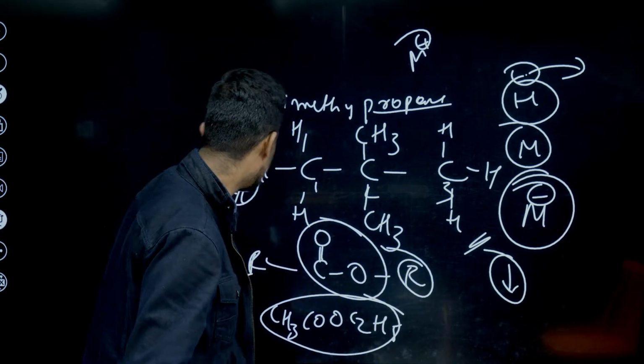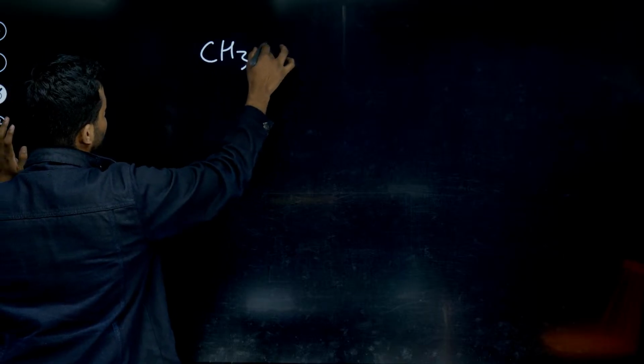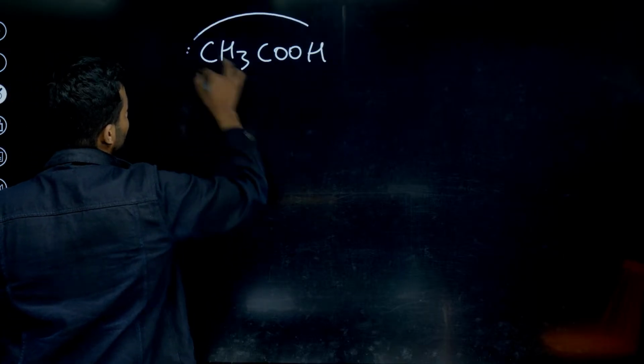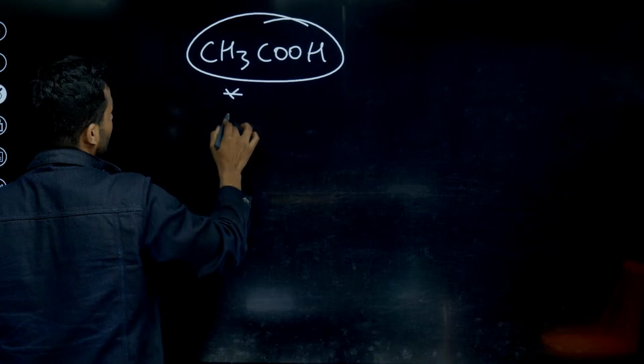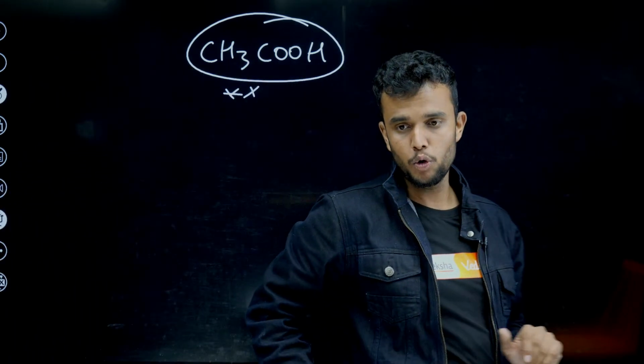Ethanoic acid. Lalit, ethanoic acid. CH3COOH. It is also called acetic acid. Glacial acetic acid. Ethanoic acid. Acetic acid. There are more names also.